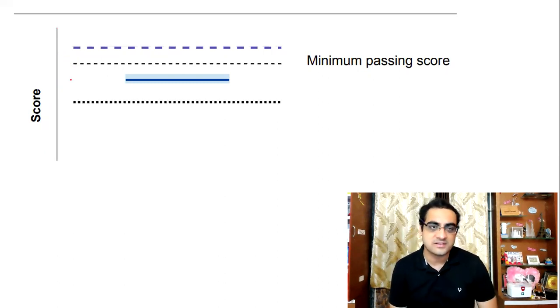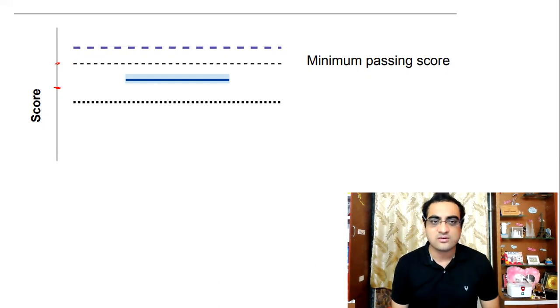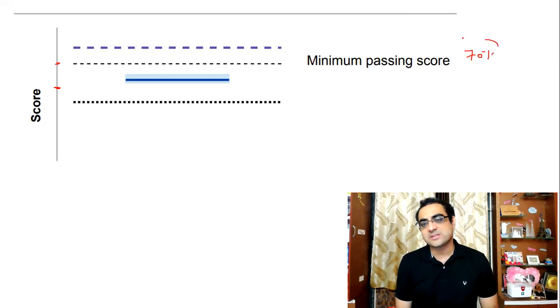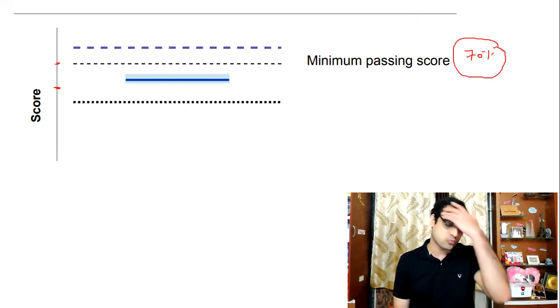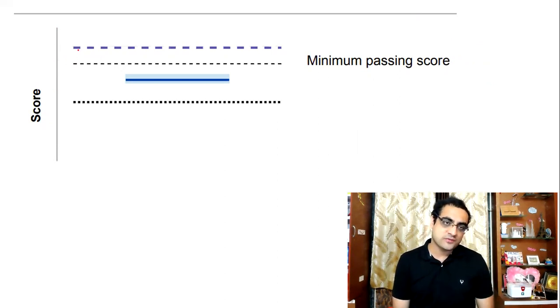And calculate the minimum passing score. This time it looks like the midpoint is somewhere over here. Look at this, this is the midpoint, which is 50%. And this one is over here, so it looks like around 70%, something like that. I can say around 70% is the minimum passing score this time. It has increased considerably. And the gap between these two, the toppers and the minimum pass, has decreased.